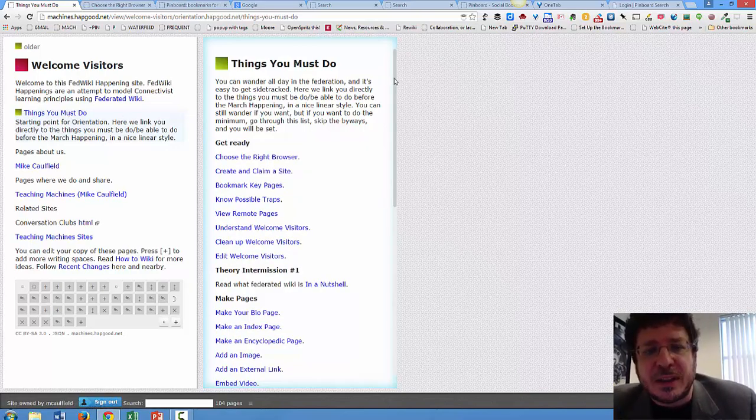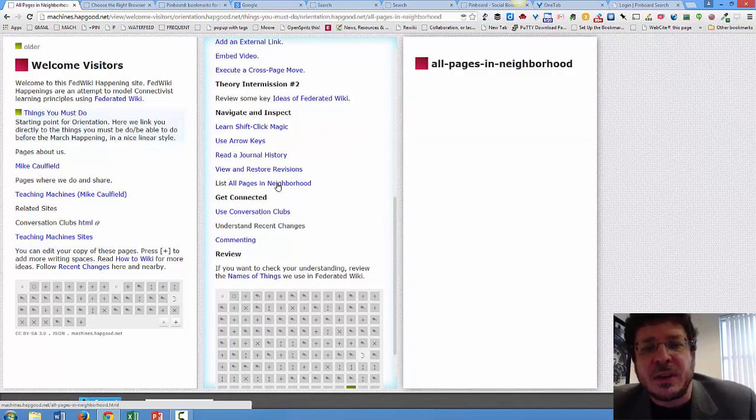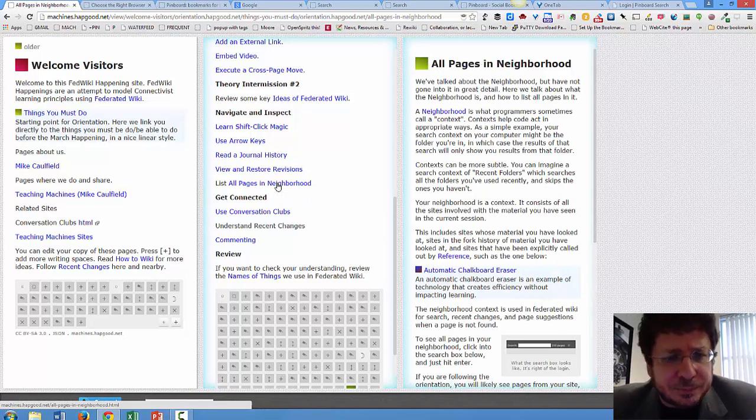In any case, we're assuming that you've gotten through a lot of these. I would really like people to get all the way up to list all pages in the neighborhood, at which point we can start connecting people and having the sorts of conversations that we want on the wiki itself. So please keep plugging away.